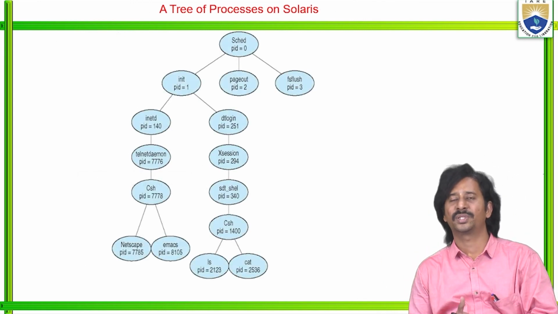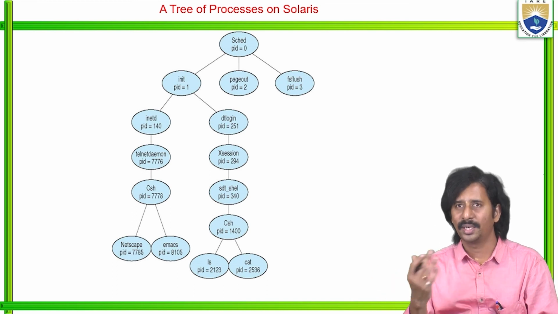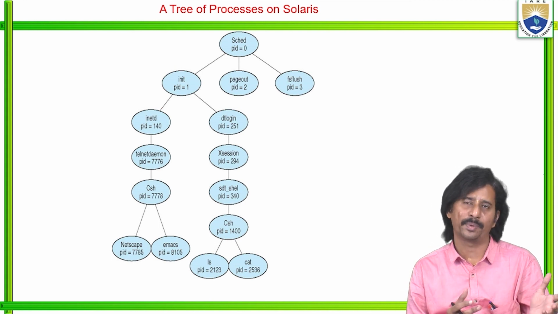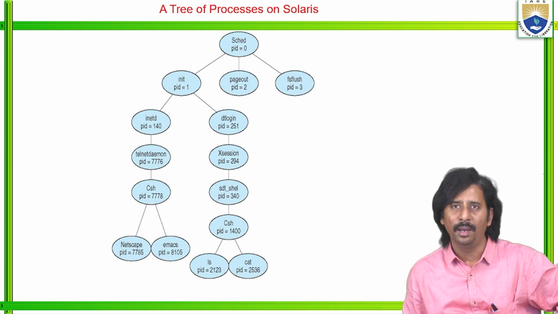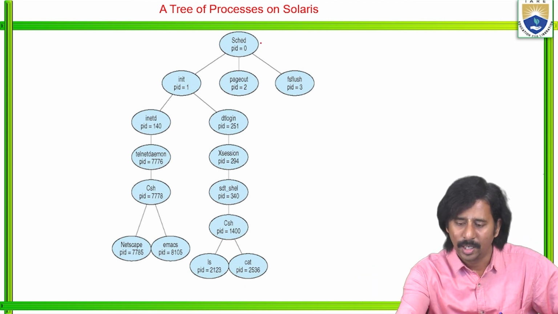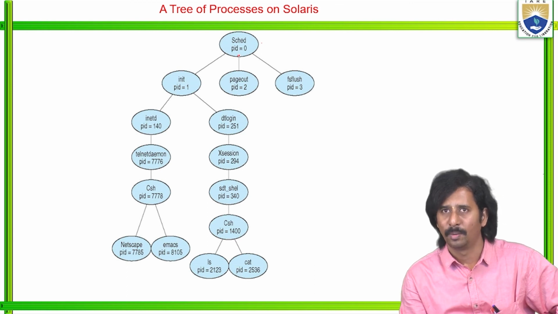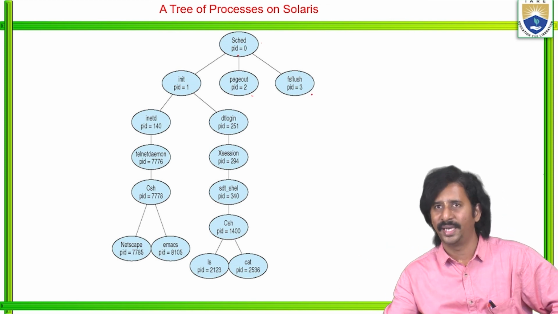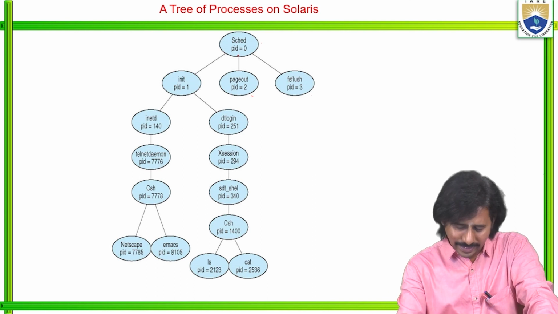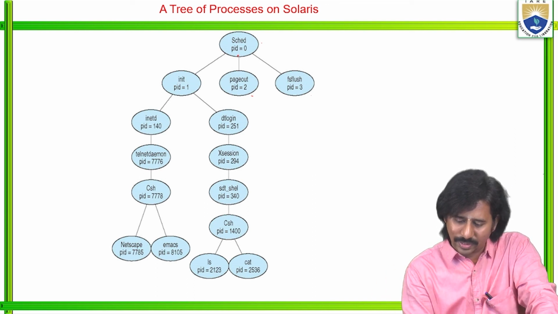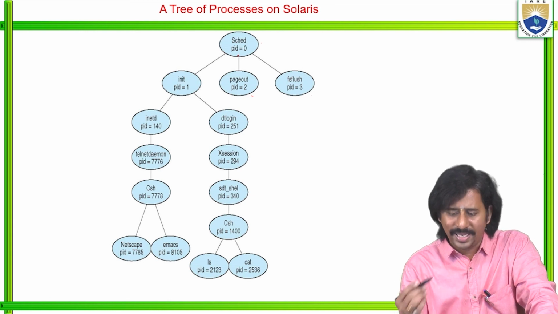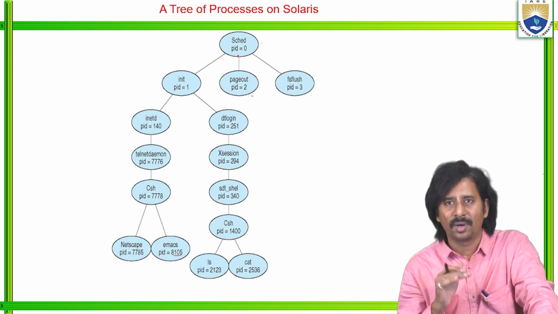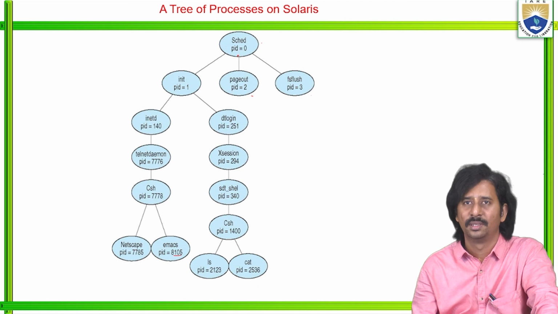Like this, various operating systems. See, this is the Solaris operating system and how the various processes are created. Already we said that a set of nodes, that is a parent process as well as a child process, are identified with the help of a tree-based structure. See here, the scheduler has process ID equals 0, then process ID 1, process ID 2, page out, fs flush, process ID 3. This is a real-time example. The process ID here is 8105, which means this particular system is capable of executing more than 8,000 processes.